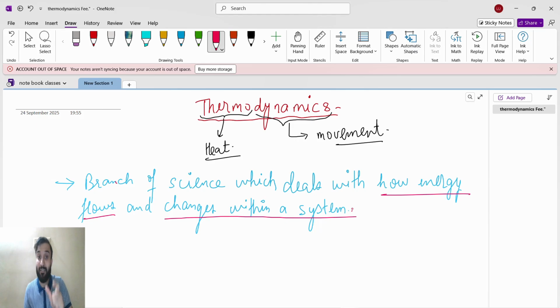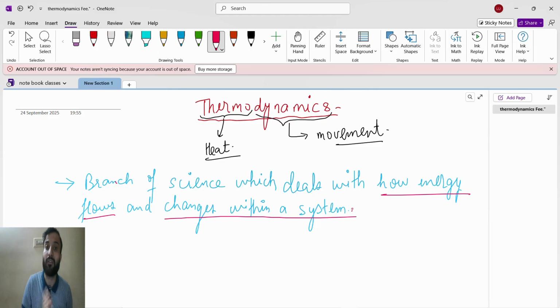And what is the second condition? You take a cold water bottle out in the hot summer. So what will happen here? Energy flows from surrounding to system; the hot air will go to the cold bottle. And the change within the system is that before, the hotness was very little, now the hotness will increase and the cold water will become hot.